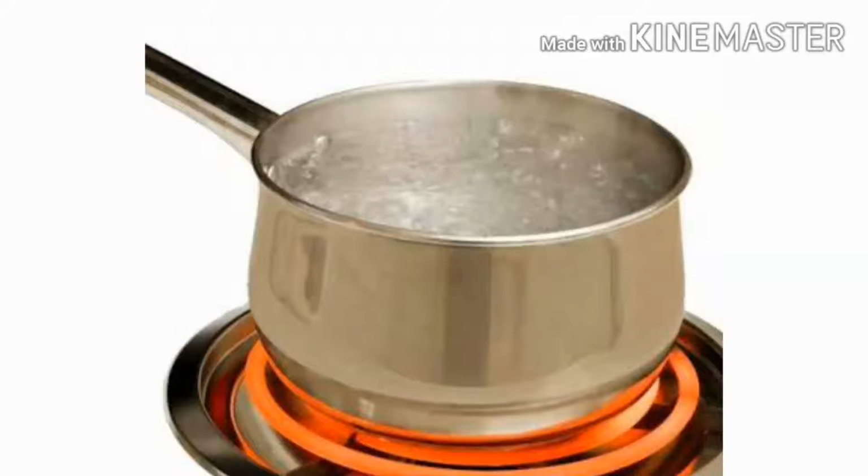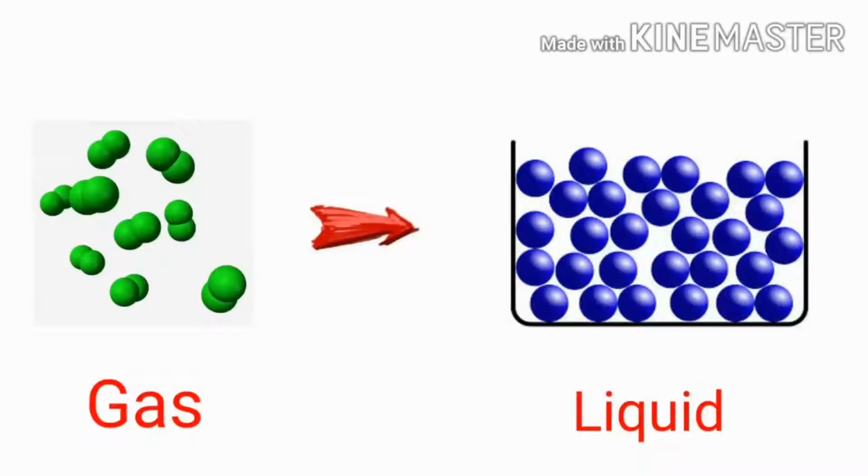When a gas gets cool, the molecules start coming closer. Listen to me, children. When we heat the matter, the temperature makes the molecules looser. But when we cool the matter, the temperature makes the molecules closer, which means tightly close to one another, and they move around more slowly.